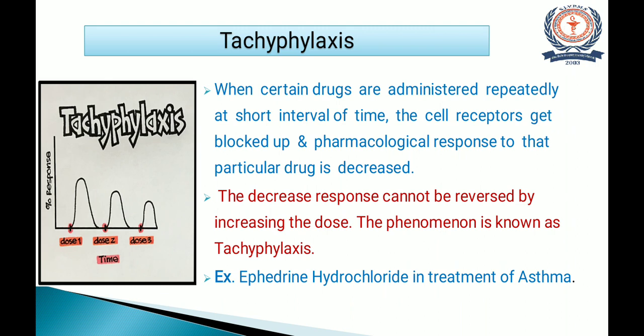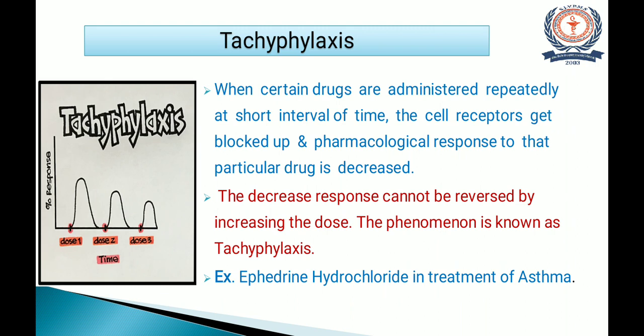Related to drug tolerance is the next factor, that is tachyphylaxis. You can see the diagram here. In tachyphylaxis, when certain drugs are administered repeatedly at short intervals of time, the cell receptors get blocked up and the pharmacological response to that particular drug is decreased. The decreased response cannot be reversed by increasing the dose. This phenomenon is known as tachyphylaxis.